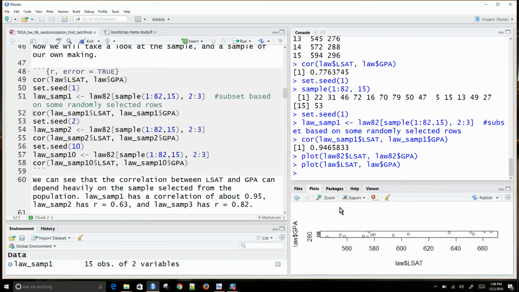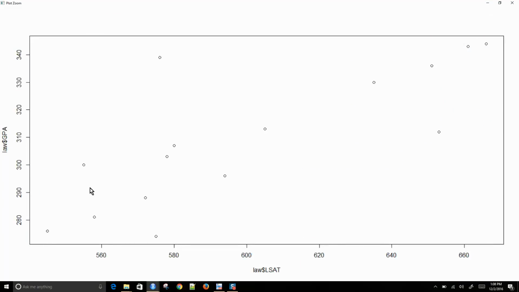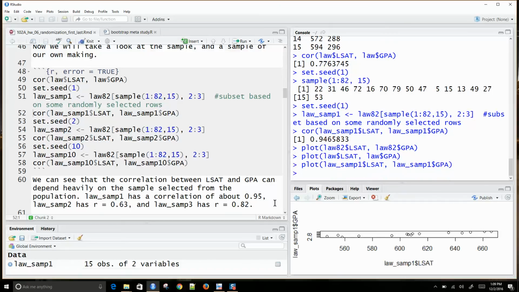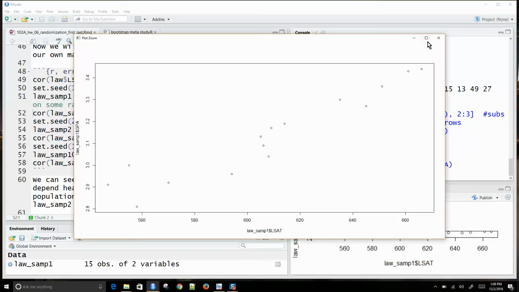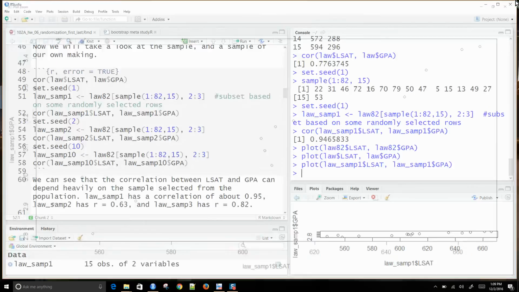And when we do just the selection of 15, this is law, but if I do LawSamp 1, okay, this is just because of random sampling. We see the correlation here is a lot stronger in this random sample, all right?